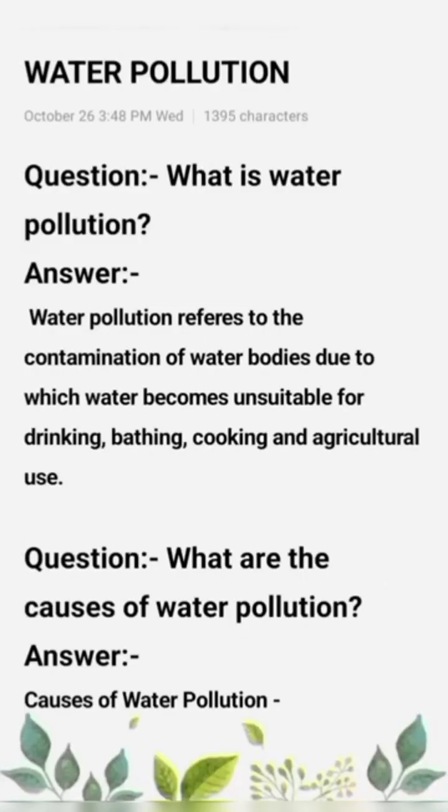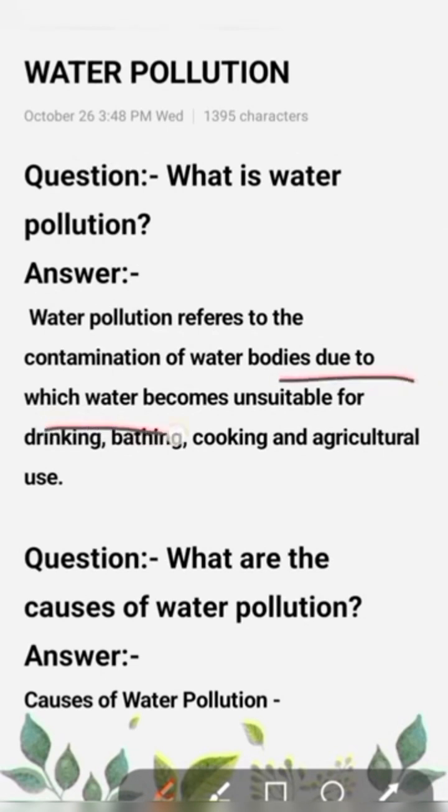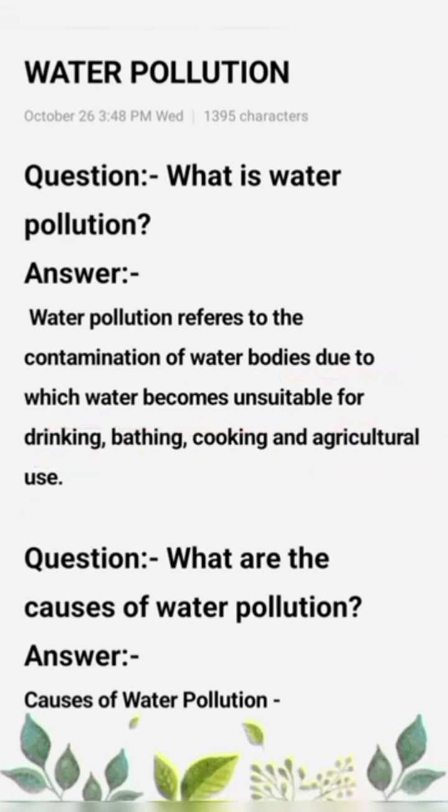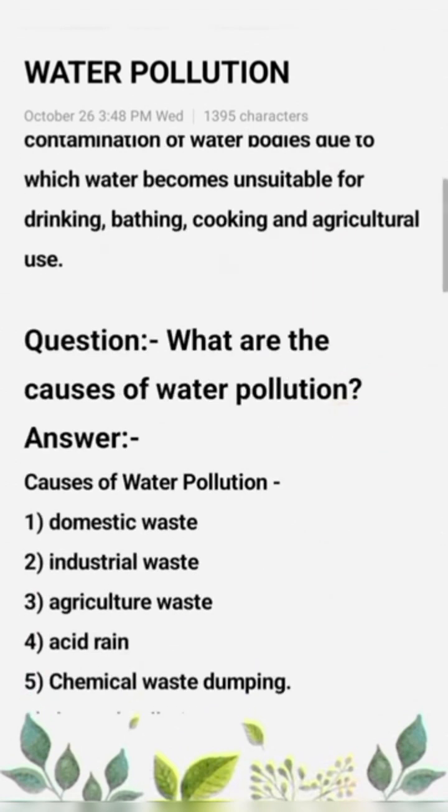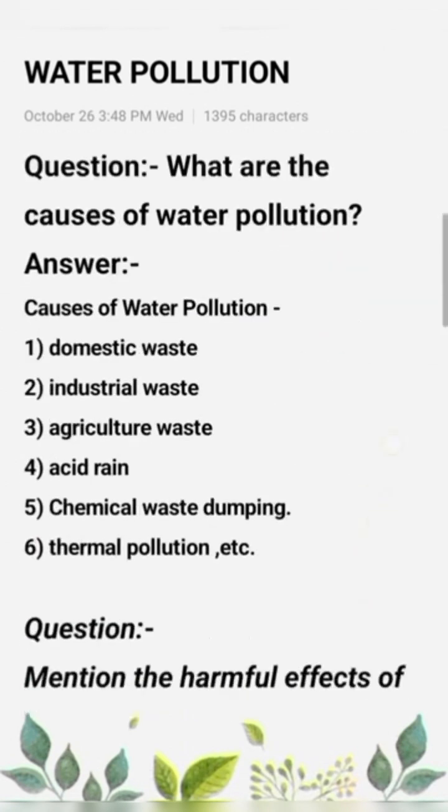Now discuss water pollution. At first, what is water pollution? Water pollution refers to the contamination of water bodies due to which water becomes unsuitable for drinking, bathing, cooking, and agriculture use. Next question: what are the causes of water pollution?